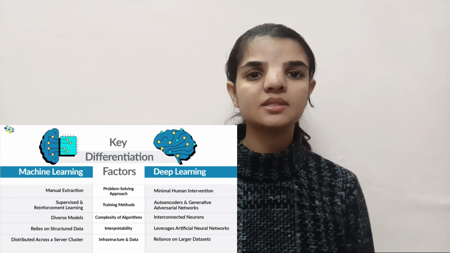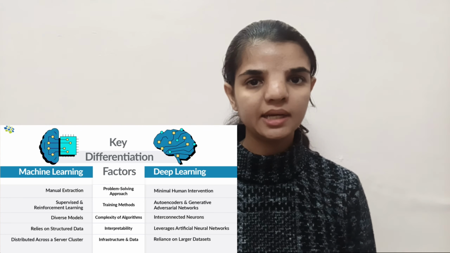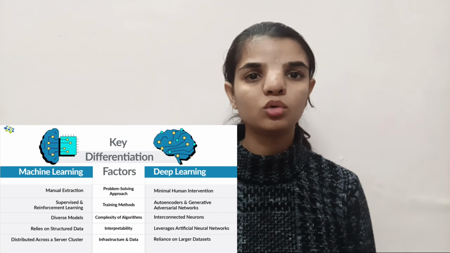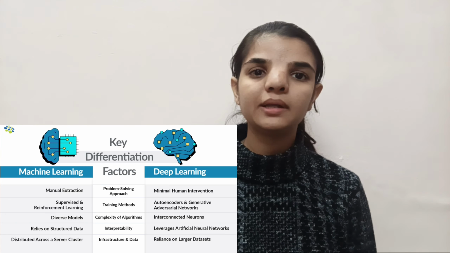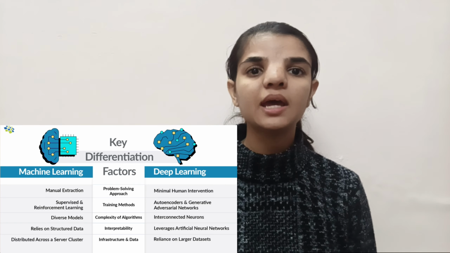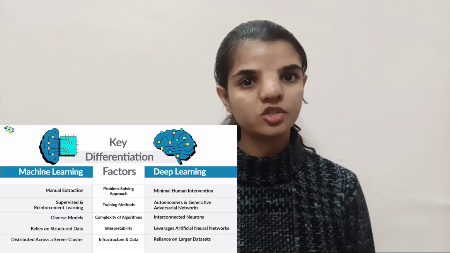Another big difference is data requirement. Machine learning can work with smaller data sets, but deep learning needs a very large amount of data to learn properly. Also, deep learning requires more powerful hardware like GPUs because neural networks do heavy calculations.